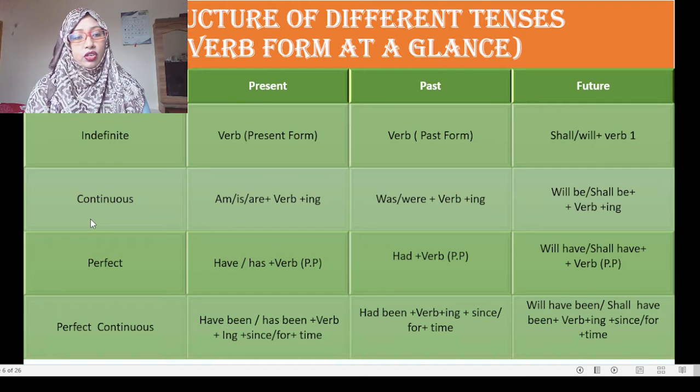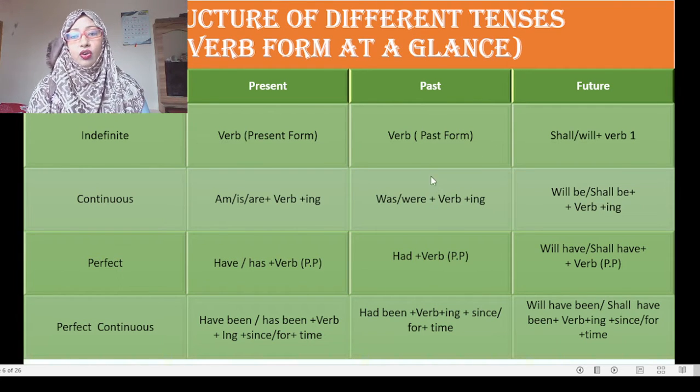And the second row, continuous tense. If the sentence is present continuous tense, then the verb form will be am, is, are plus verb plus ing. And in past continuous tense, the auxiliary verb will be was, were plus verb plus ing.